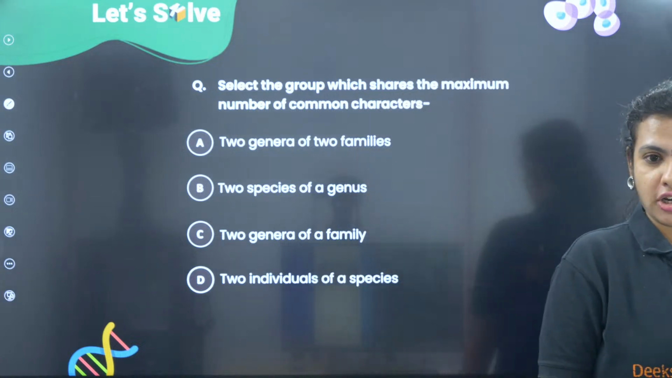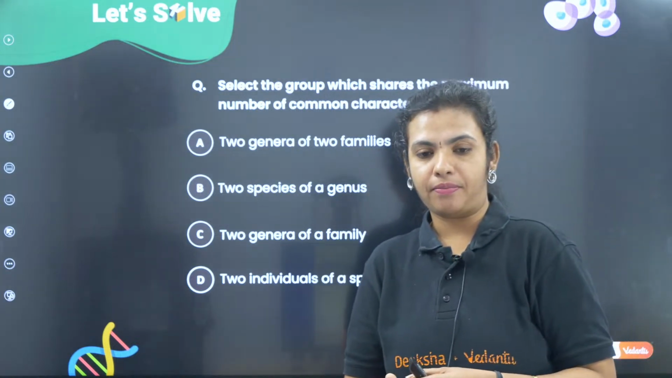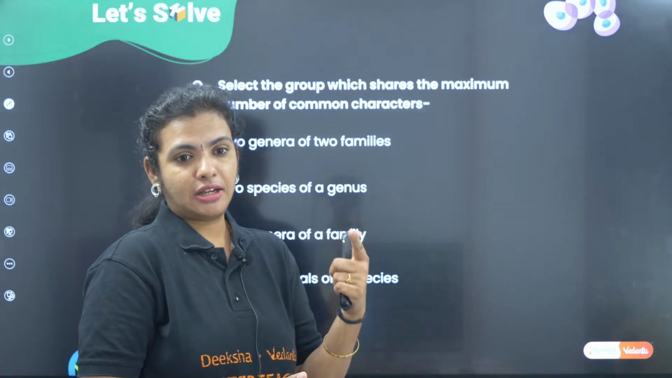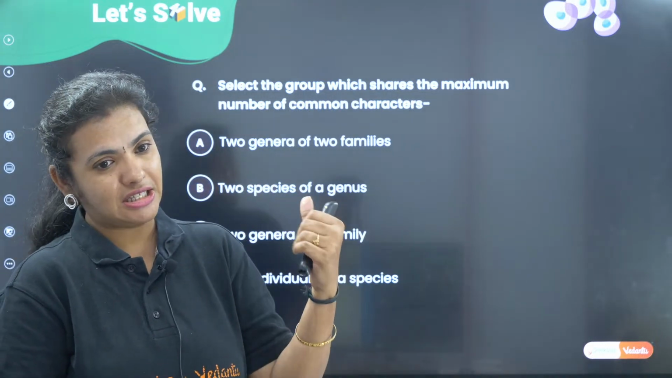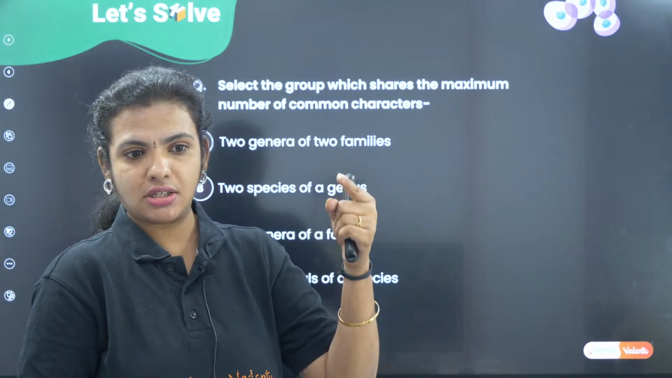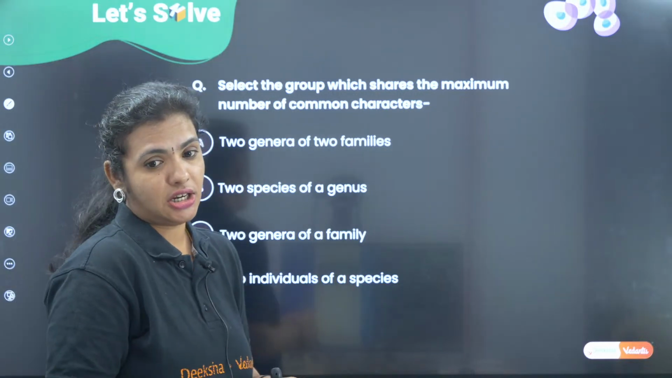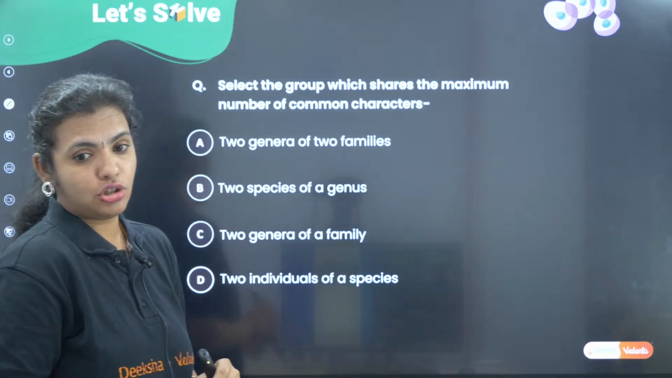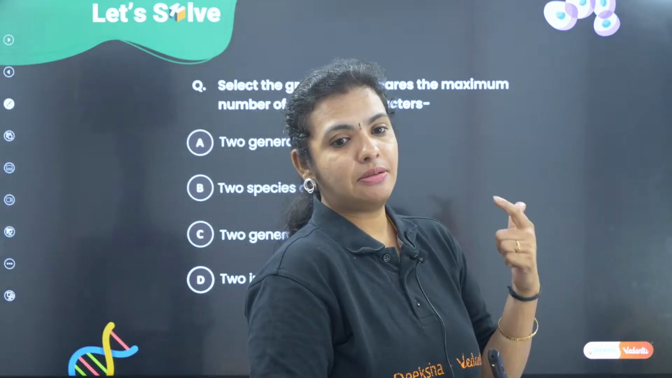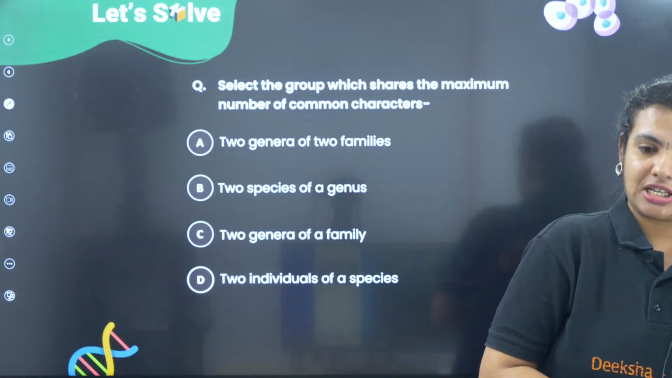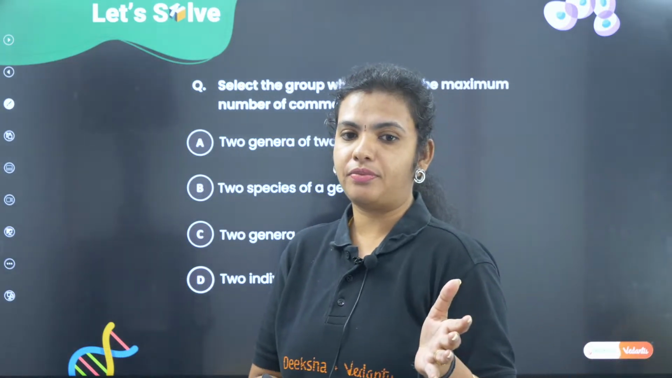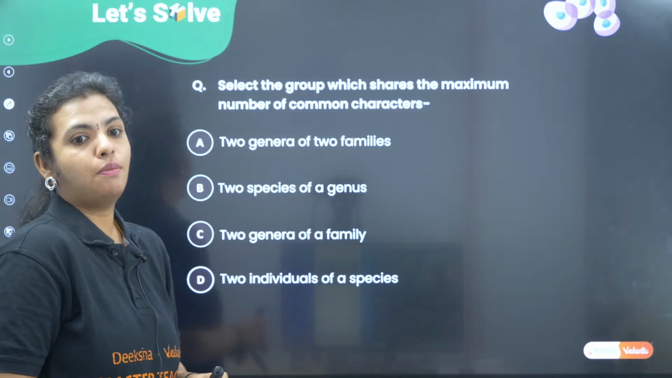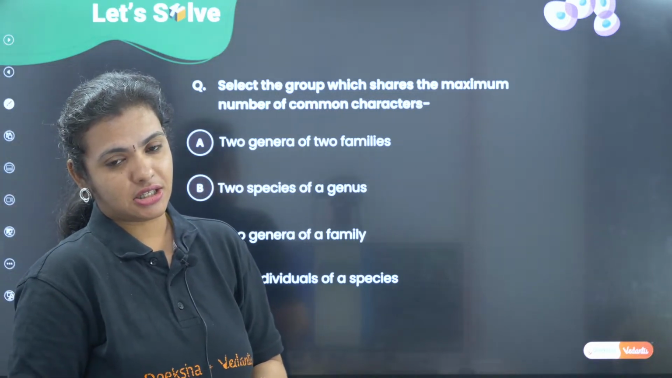Okay. For this, you have to know the hierarchy. I don't know how many of you are thorough with the hierarchy. Kingdom, phylum, class, order, family, genus and species. Okay, this is the hierarchy of classification. I hope you are aware of this. So, based on that, you will choose your answer. Okay. So what do you think is the group which is going to share the most number of common characteristics?